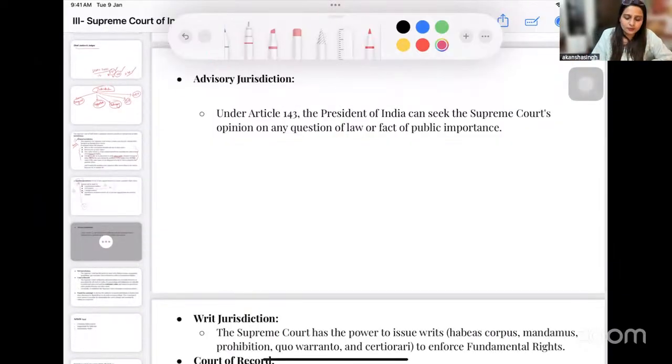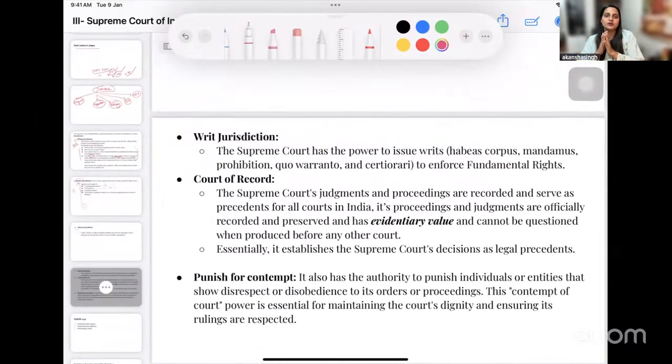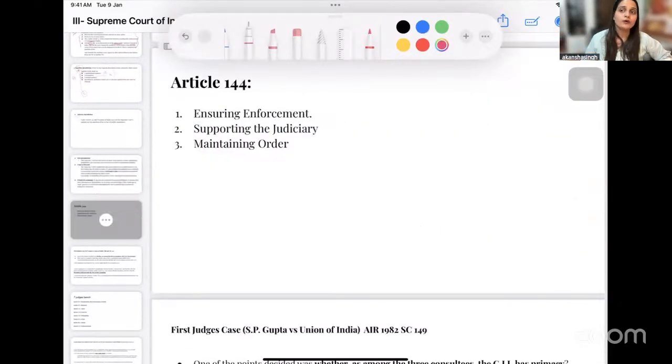Then we talk about the advisory jurisdiction, which I have already discussed with you, that the President can seek advice from the court, and these are the multiple other factors wherein we see how the Supreme Court has certain jurisdiction. Writ jurisdiction, it is a court of record and it can also punish for its contempt. This was the discussion on the different types of jurisdiction that the Supreme Court entertains.